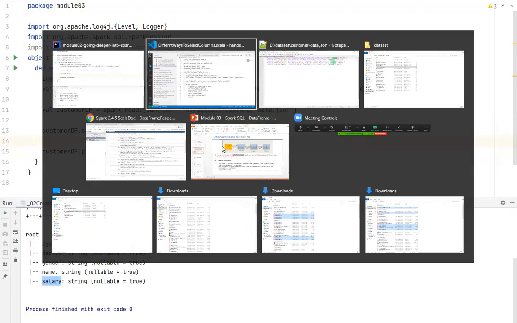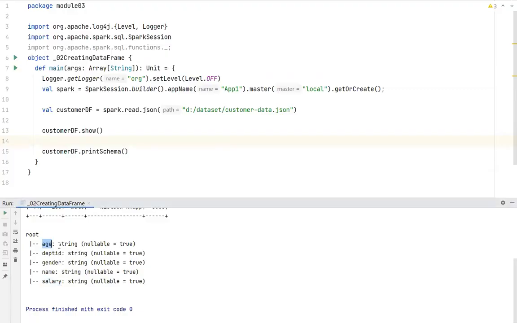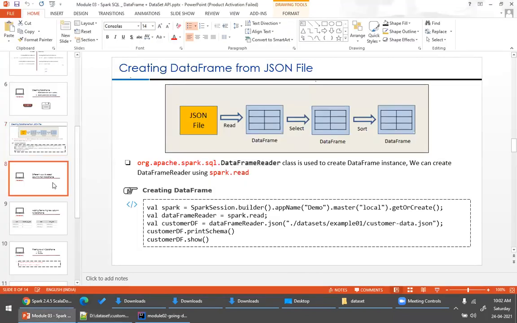Any questions here, guys, before I proceed? Any single question before I proceed? And one important observation here, can you see this age? It is treated as string because here, if you see this age, I've given it as string. So that is the reason it is trying to print it as string. For example, if I remove this string and give only the numbers, it will take it as an int. Okay, right. Any questions here before I proceed? Okay, I see there are no questions. Let's proceed then.